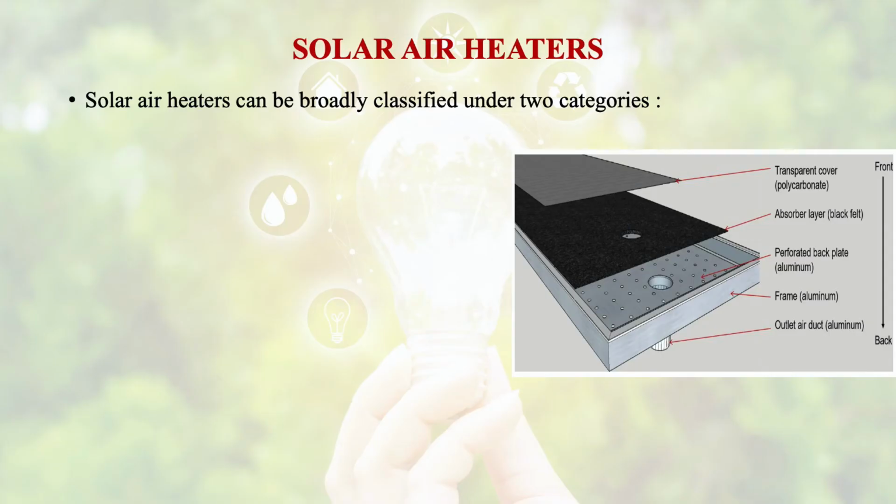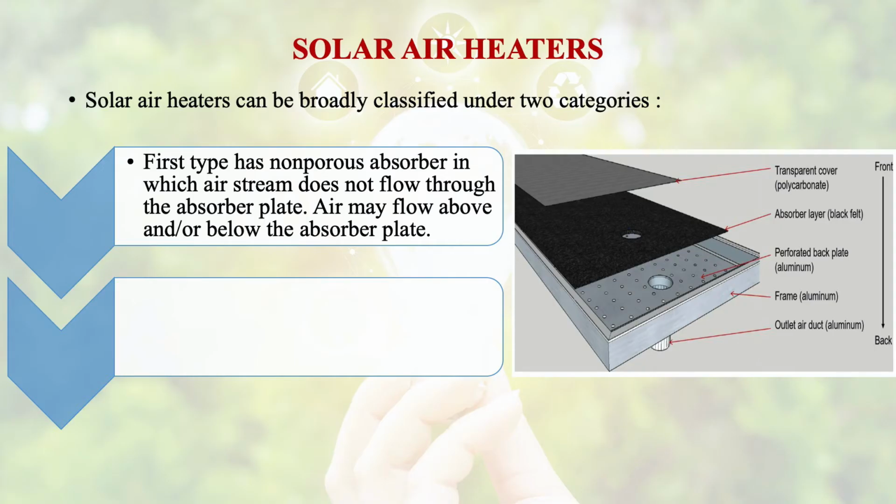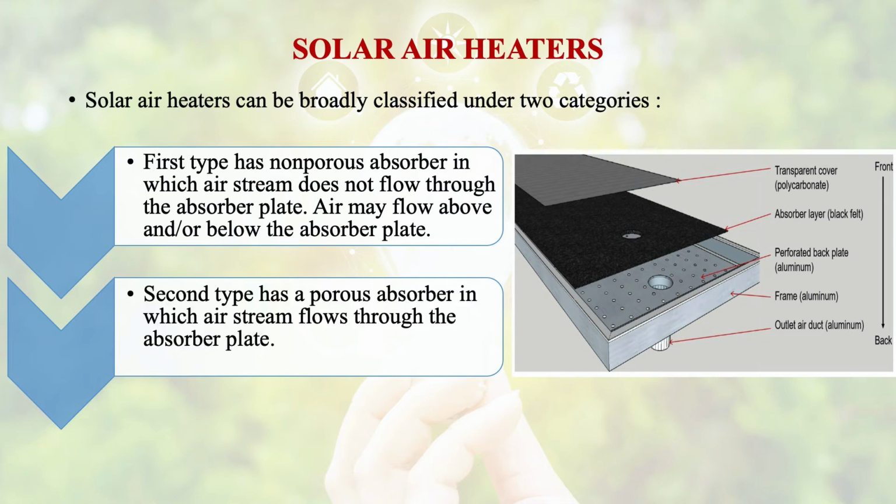Broadly, solar air heaters are classified as having a non-porous absorber or a porous absorber. In a non-porous absorber, the air stream does not flow through the absorber plate. It may flow above or below the absorber plate. In a porous absorber, the air stream flows through the absorber plate. Let us discuss first the non-porous absorber, solar heaters with a non-porous absorber, which we call non-porous solar air heaters.